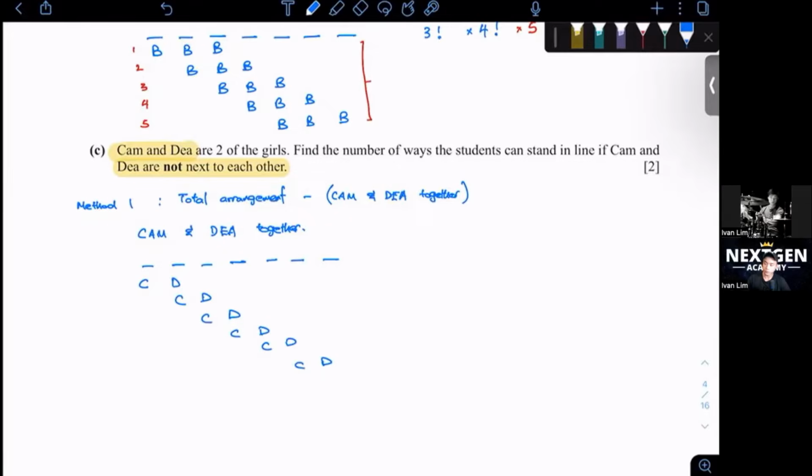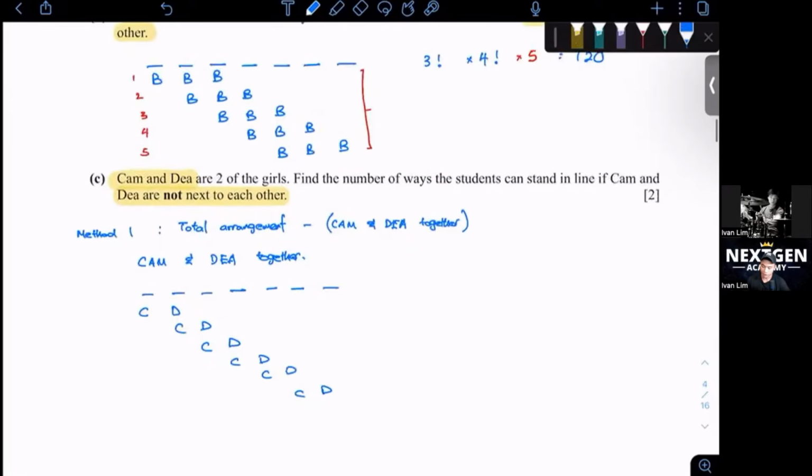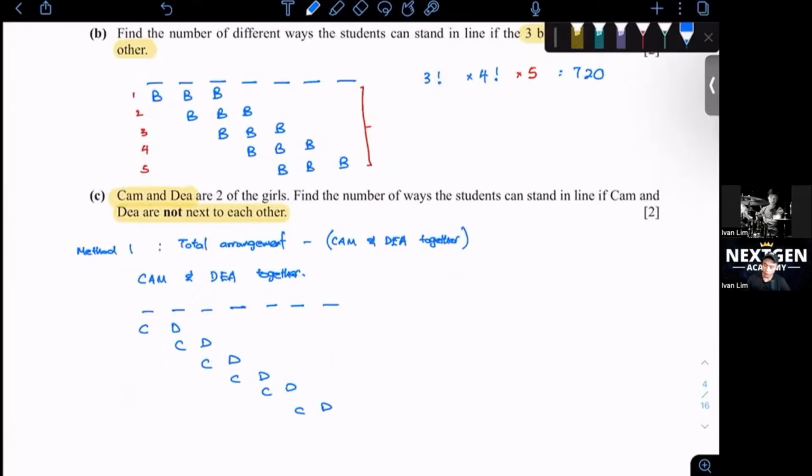So let's see. The other 5 are the remaining 2 girls and the 3 boys. So there are 5 positions. So when Cam and Dia are together, the arrangement would be 2 factorial, because we want to rearrange the 2 of them, and then 5 factorial, which is the remaining 5 individuals. And then there are 6 positions that they can fill up. So we multiply it by 6, and you will get 1440.